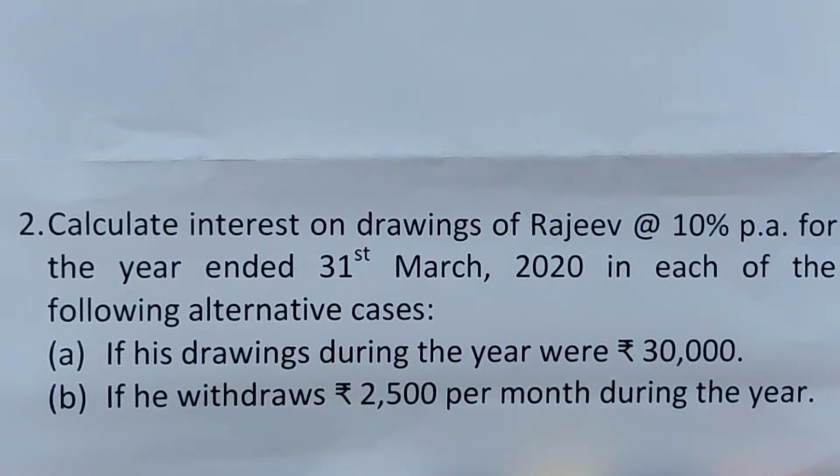Here in the question, we will check first if the rate is per annum or without per annum. So here it is with per annum. Then whether date of drawings is given or not. In both the cases, date of drawings is not given. So in such a case, we will calculate interest at the given rate for a period of 6 months on an average. So let's see the solution.